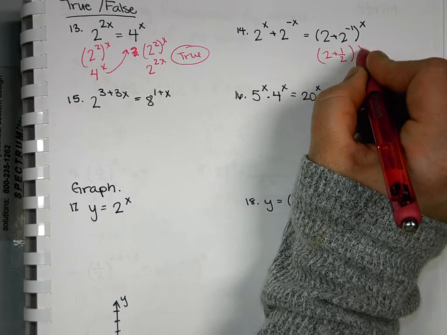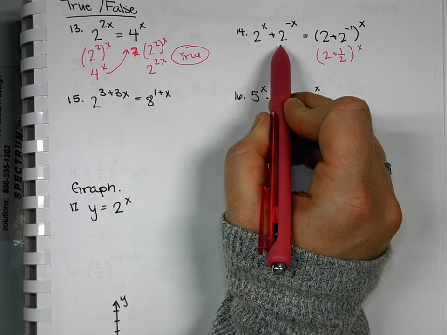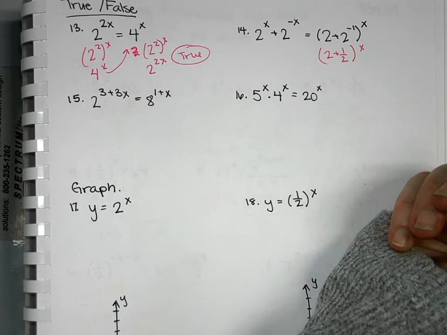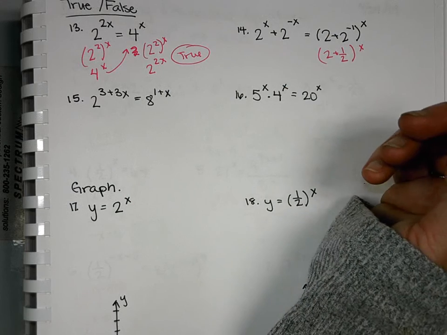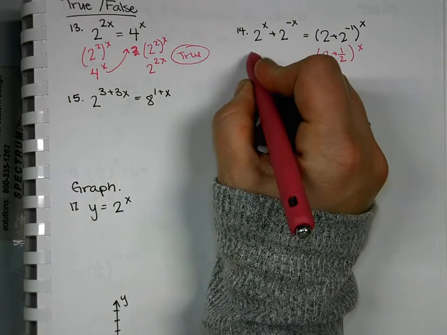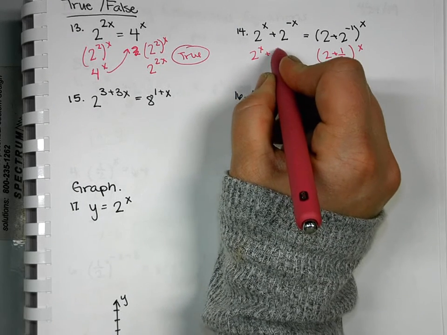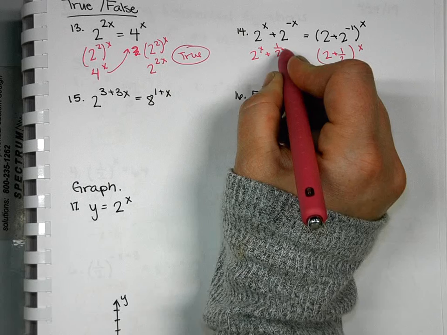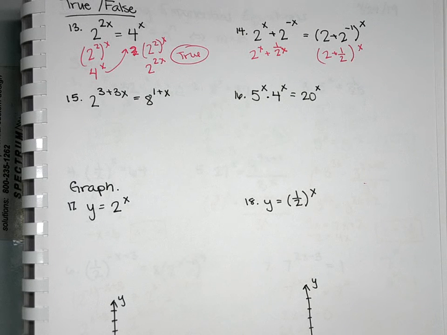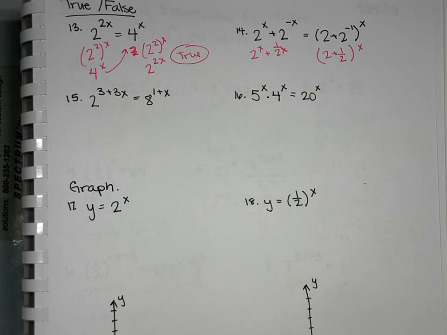Would that not happen over here? Oops, 1 over 2 to the x. You're right, it's a no.